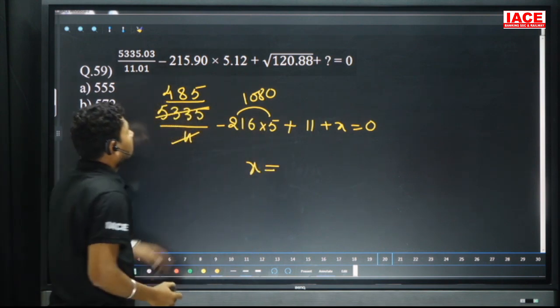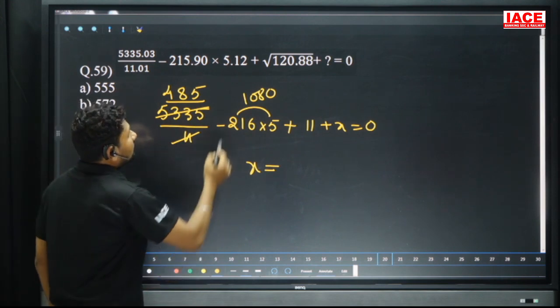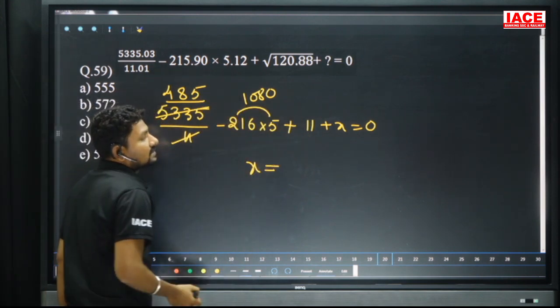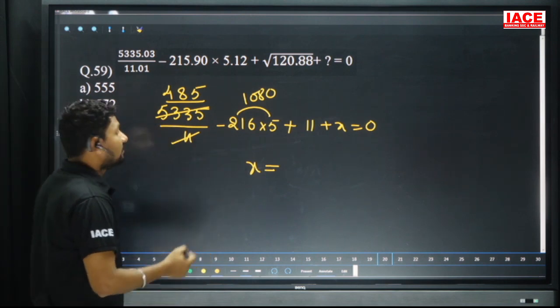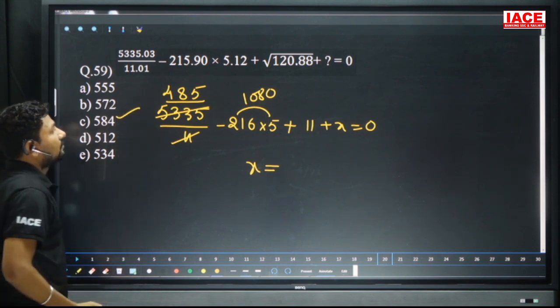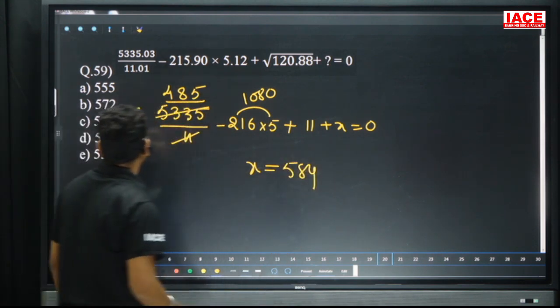So from 1080, 480 remove it. First of all, you will get the value 600. From 600, 5 plus 11, 16 will be removed. We will get a final answer. What is our answer? 584. X is equal to 584. Our option is C.